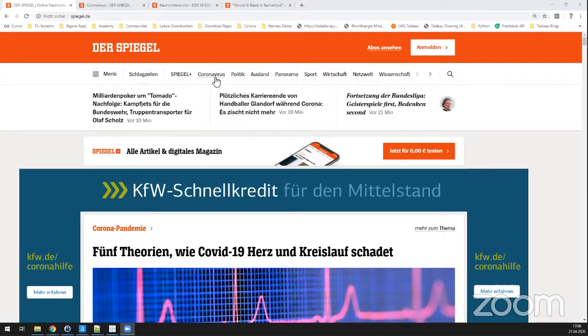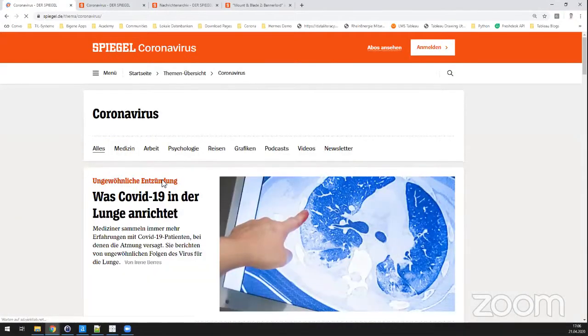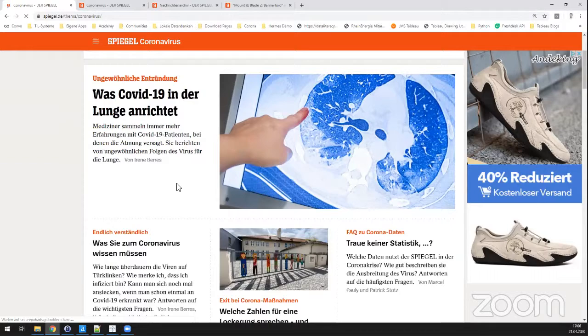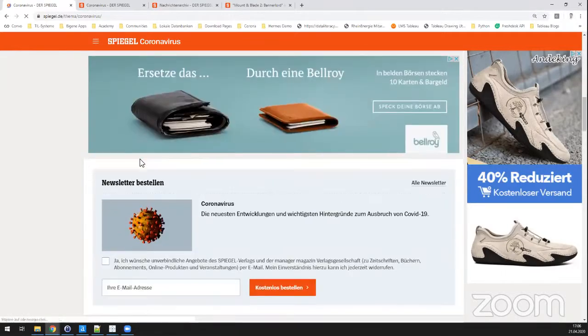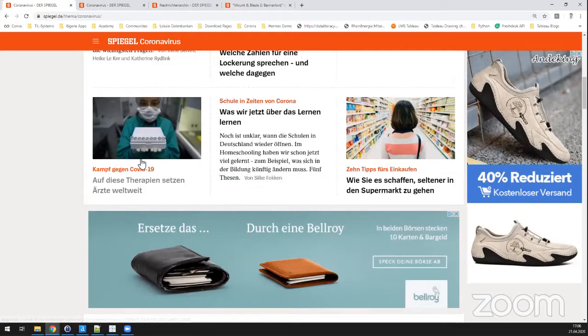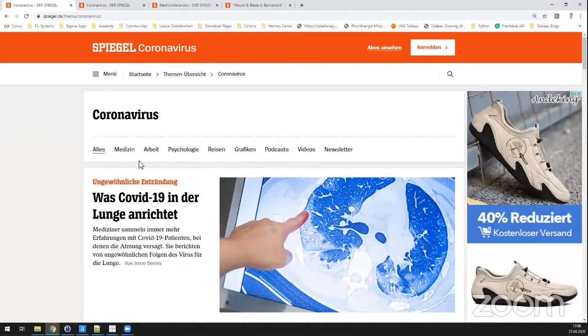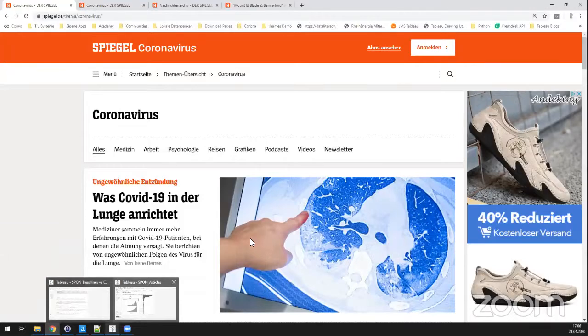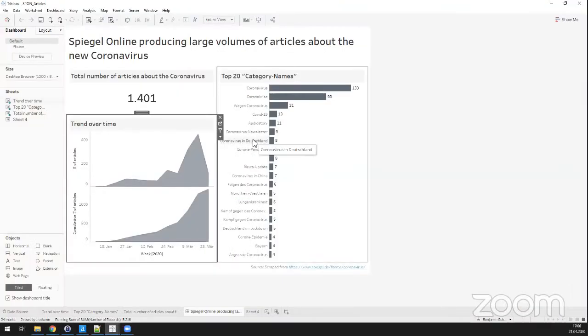As you may see, there is a topic on the top here, and it says coronavirus. And if I click on it, we see all the articles about the coronavirus. And I figured, okay, let's see how the number of these articles increases or decreases over time. And I went over this website, I downloaded it, and then this first draft came out of it. So this has downloaded data from 1st of January this year until I think 2 or 3 or 4 weeks ago.